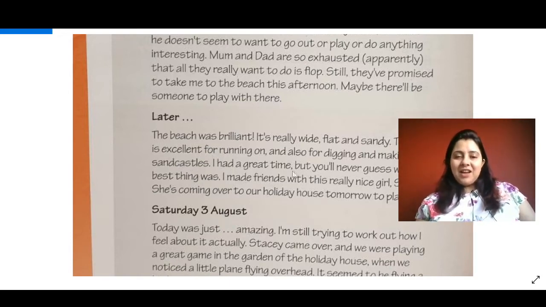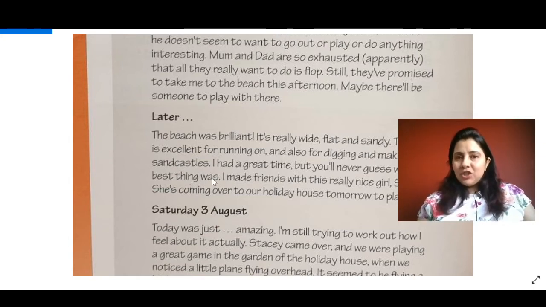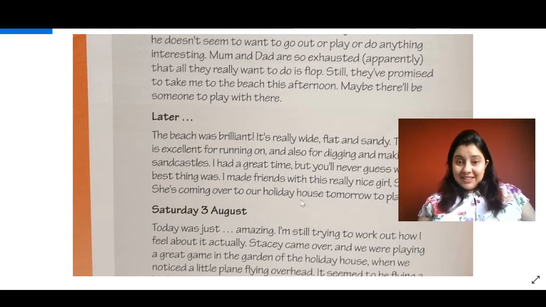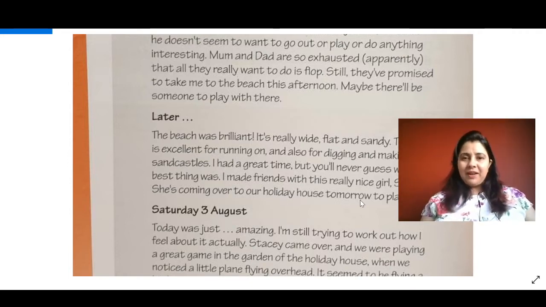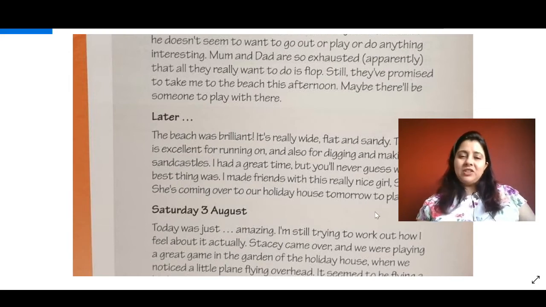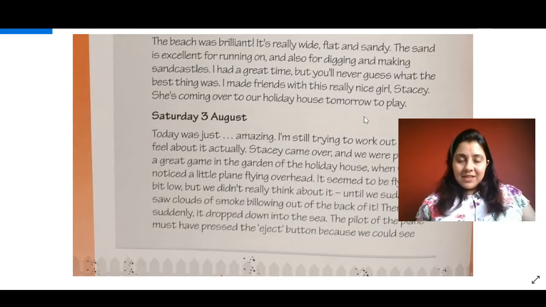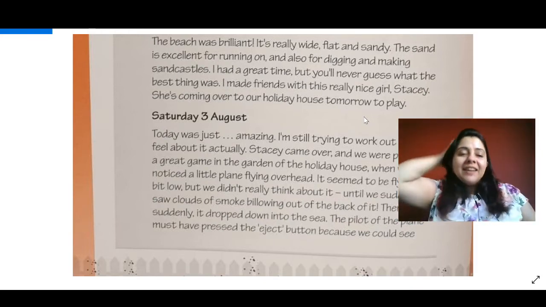I had a great time, but you'll never guess what the best thing was. She really enjoyed it, but something really special happened. She made a friend, a nice girl, Stacy. Wow. And Stacy is going to come over to her holiday house tomorrow to play. That means on August 3, isn't it? Let's see if Meena wrote on the next day. She did, isn't it?